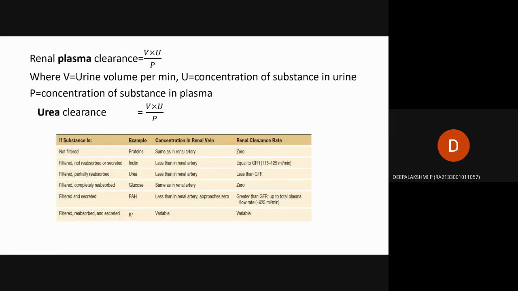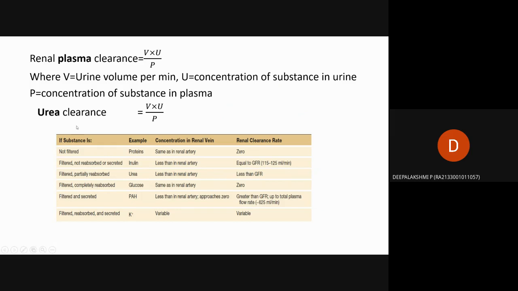Then renal plasma clearance has the same formula as inulin, V times U divided by P. Here V denotes the urine volume per minute, U is the concentration of substance in urine, and P is the concentration of substance in plasma, that is, how much of the molecule is present in plasma. The renal plasma clearance shows how much plasma is entering the kidney. It is calculated by V times U divided by P.